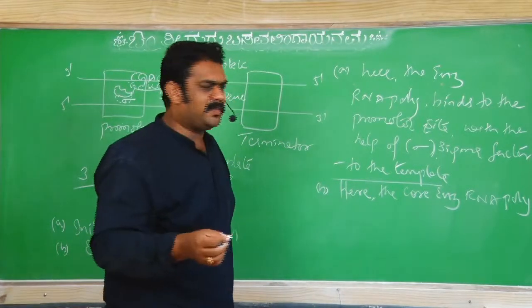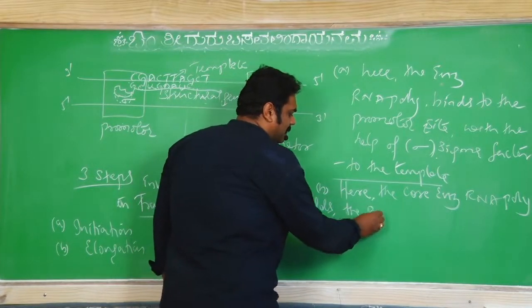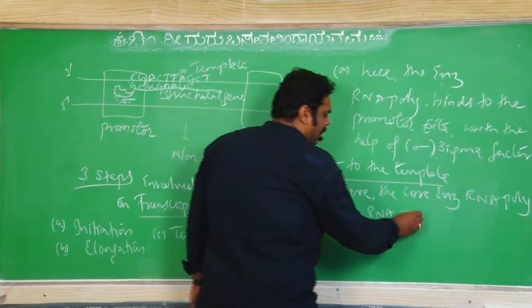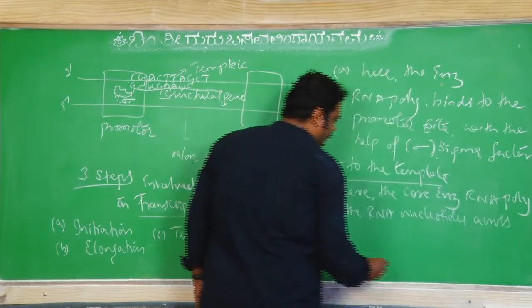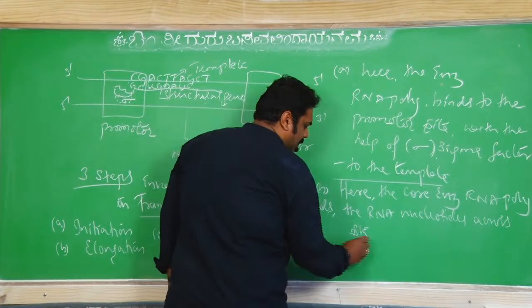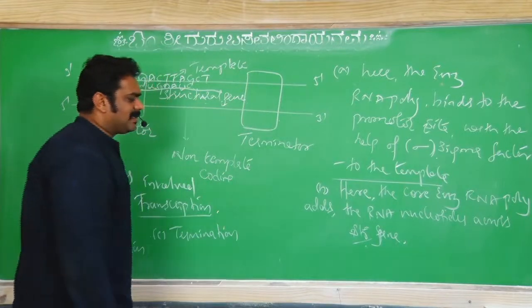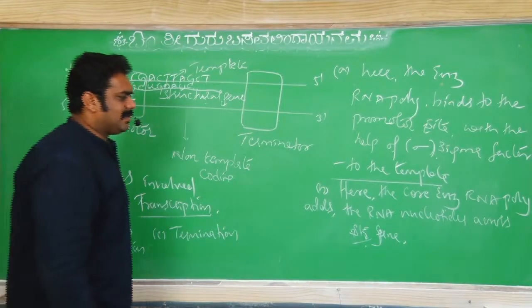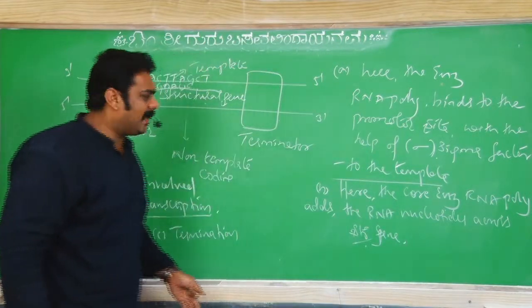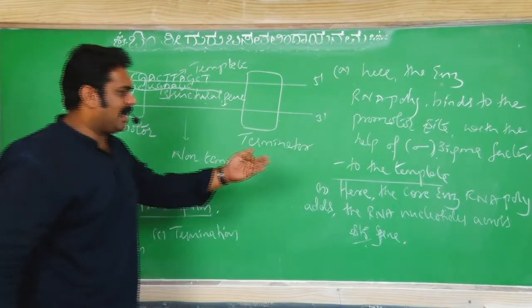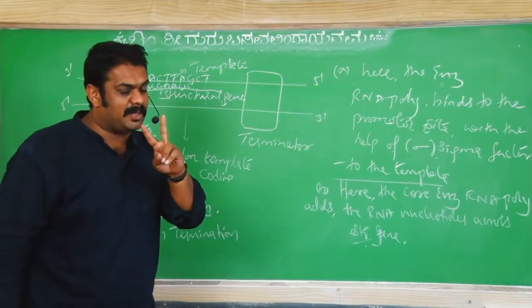It adds the RNA nucleotides across the structural gene. The core enzyme RNA polymerase adds the RNA nucleotides across the structural gene. So this is the process called elongation. The core enzyme RNA polymerase adds the RNA nucleotides along the length of the structural gene. So this is number 2, elongation.